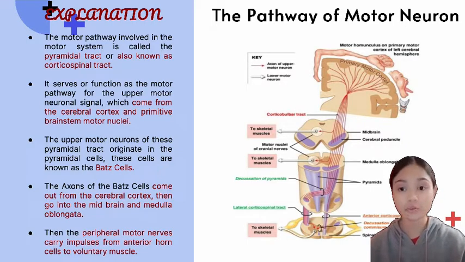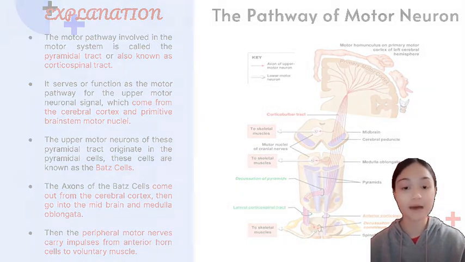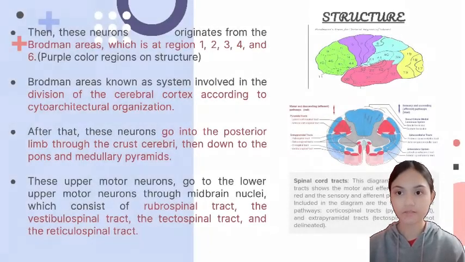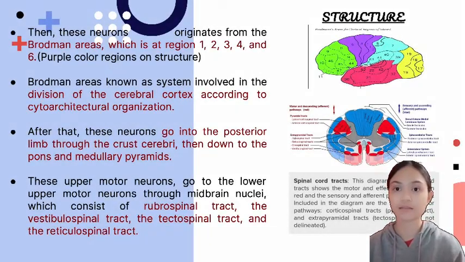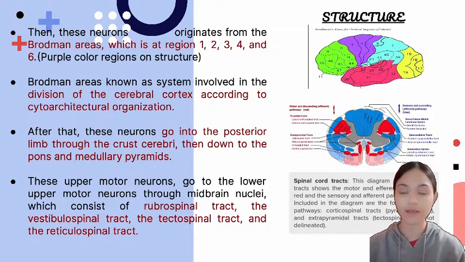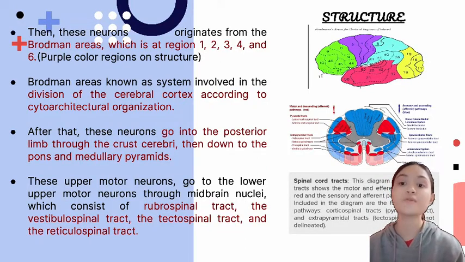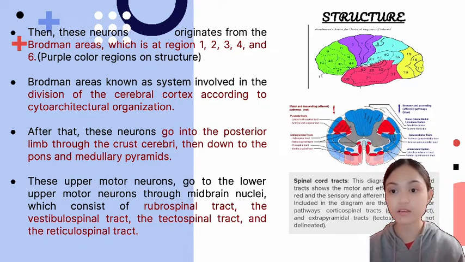The upper motor neurons of this pyramidal tract originate in the pyramidal cells. These cells are known as the Betz cells. These neurons originate from the Brodmann areas 1, 2, 3, 4, and 6, which are the purple regions on the structures next to the explanations. These upper motor neurons go to the lower motor neurons through the midbrain nuclei, which consist of the rubrospinal tract, the vestibulospinal tract, the tectospinal tract, and the reticulospinal tract.